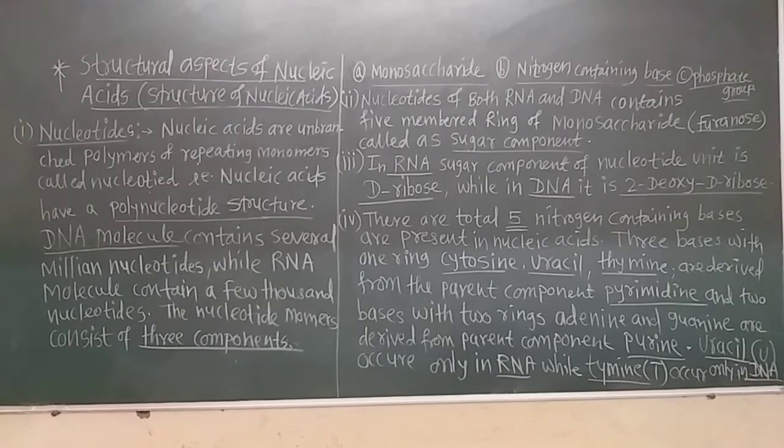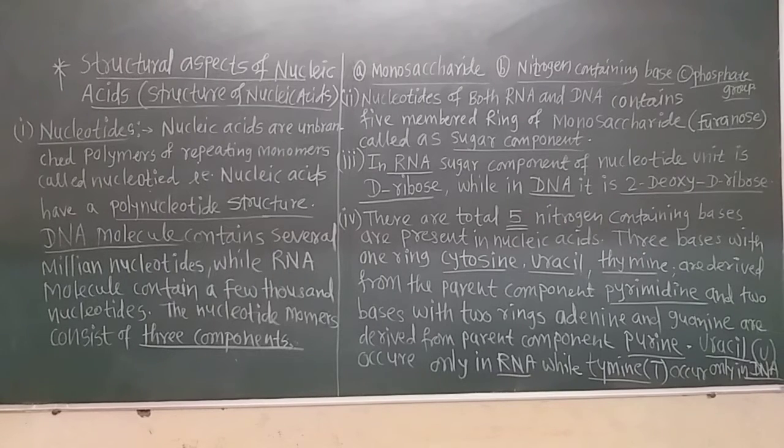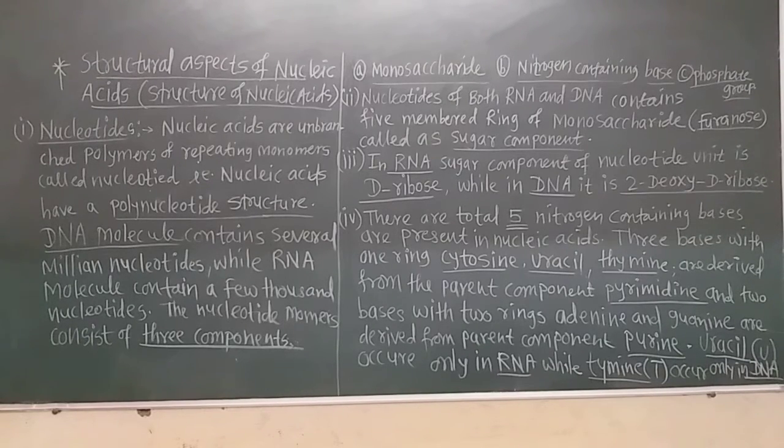Now what do these nucleotides contain? Nucleotides contain three basic units. First one is the monosaccharide, that is the pentose sugar. The name of that pentose sugar is furanose.